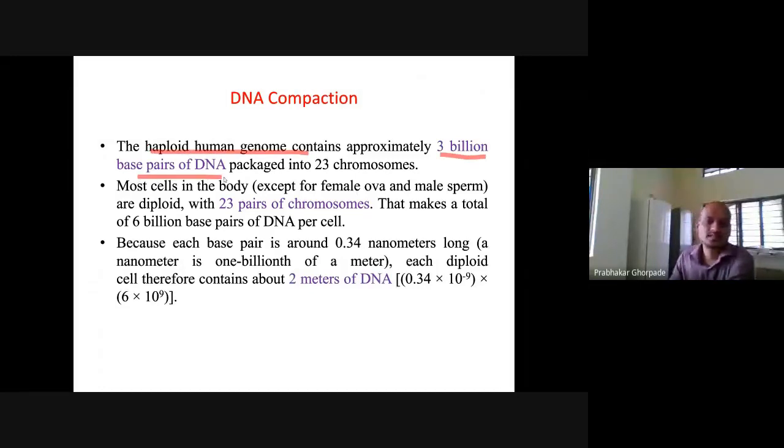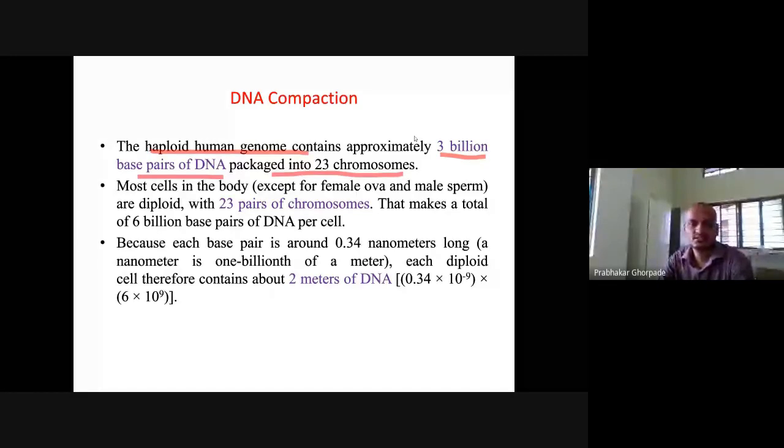3 billion base pairs of DNA are packaged into 23 chromosomes. So how much is 3 billion? 100 is like 2 zeros after the 1, right? So that is 100, and billion is 10 raised to 9. So we have 1, and there are 9 zeros after it. So that many base pairs we have.